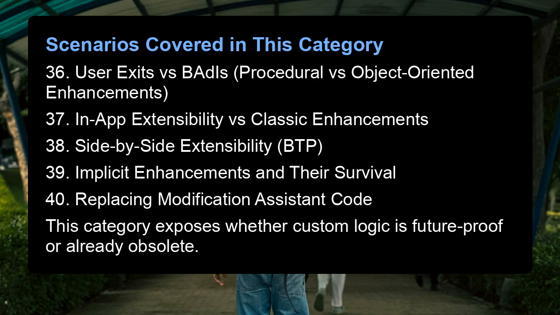Scenarios covered in this category. 36. User exits versus BAdIs is procedural versus object-oriented enhancements. 37. In-app extensibility versus classic enhancements. 38. Side-by-side extensibility on BTP. 39. Implicit enhancements and their survival. 40. Replacing modification assistant code. This category exposes whether custom logic is future-proof or already obsolete.